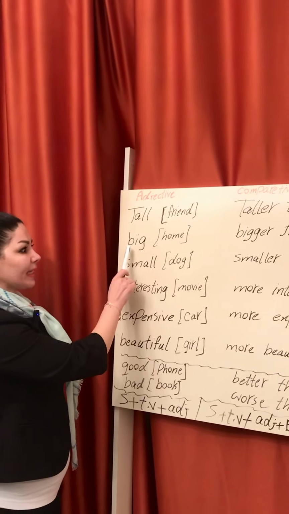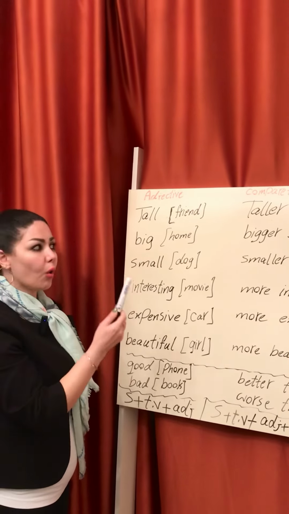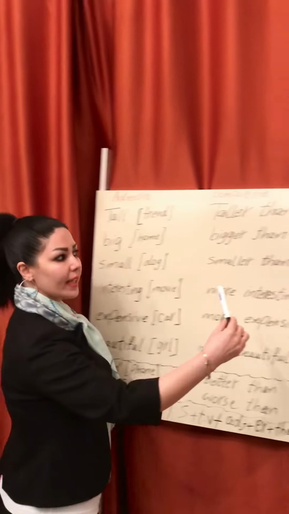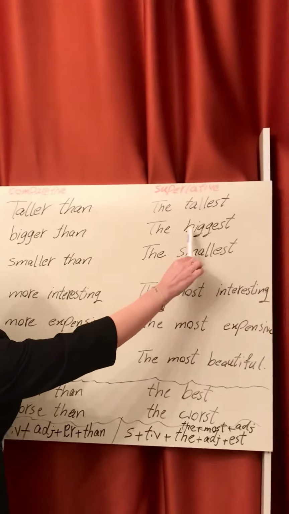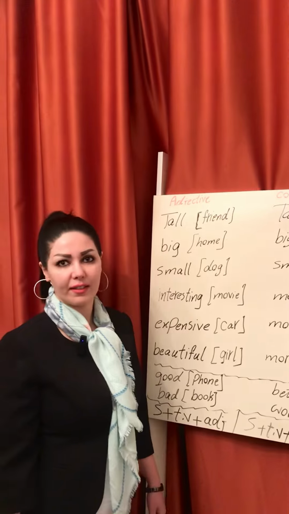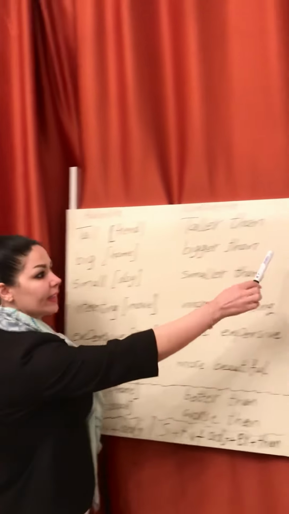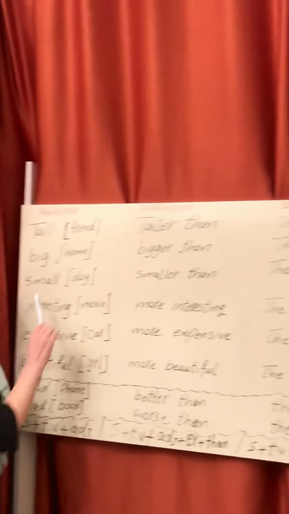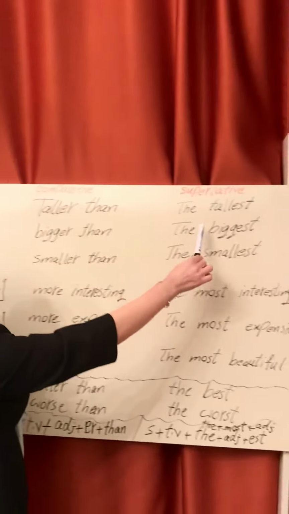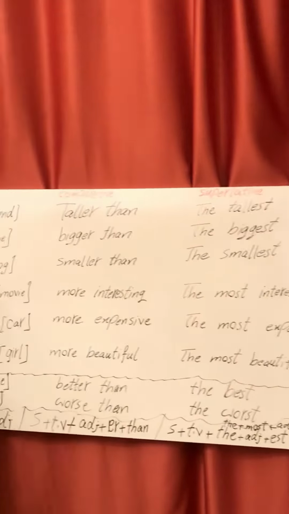This home is big. This home is the biggest in this place, or in this area, or in this city. Big, the biggest.